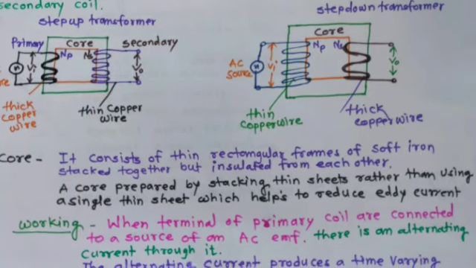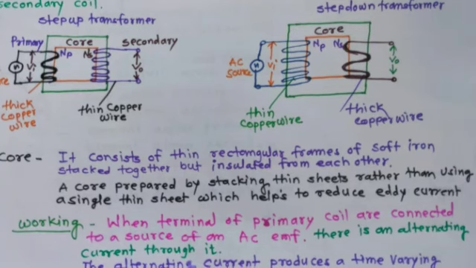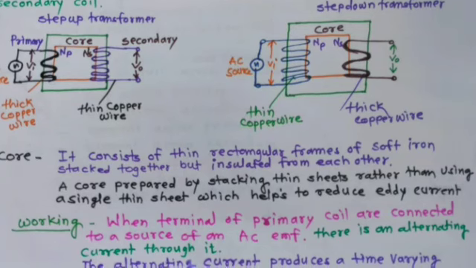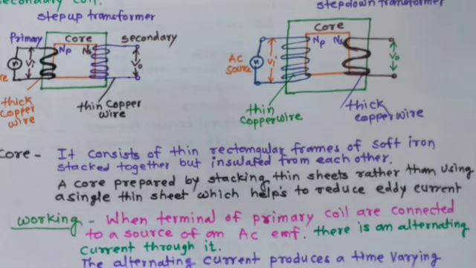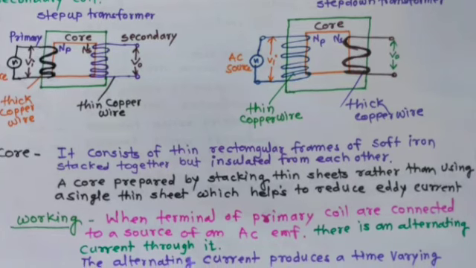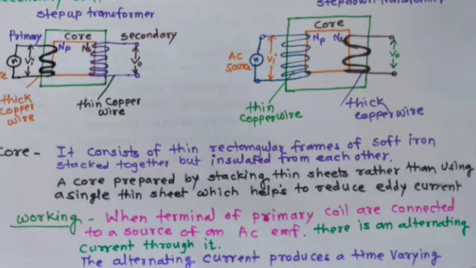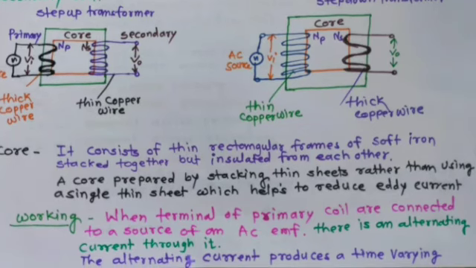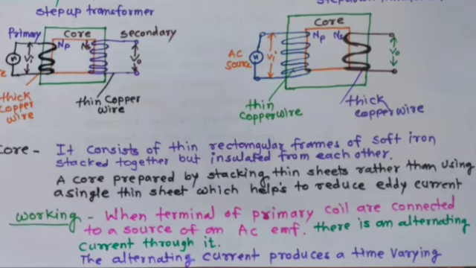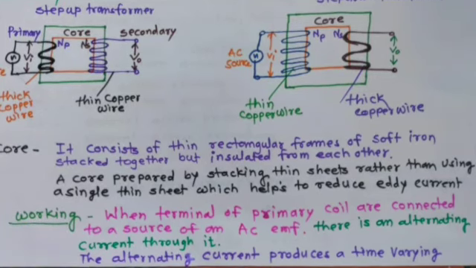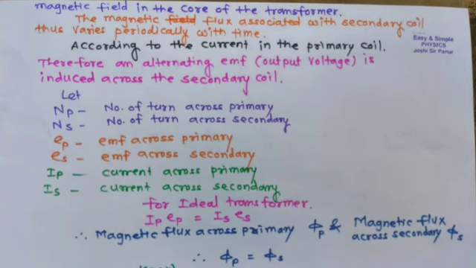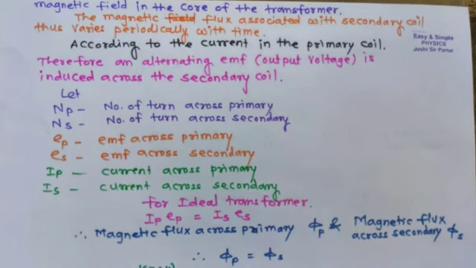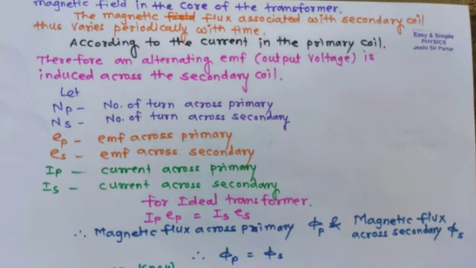Working. When the terminals of the primary coil are connected to a source of AC EMF, then there is alternating current through it. Alternating current produces a time-varying magnetic field in the core of the transformer.